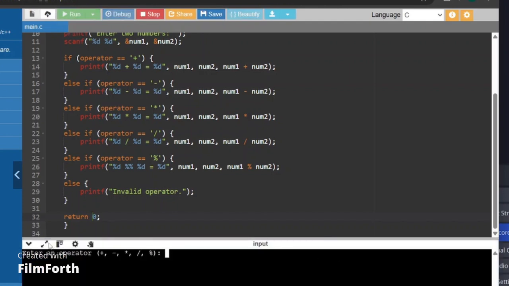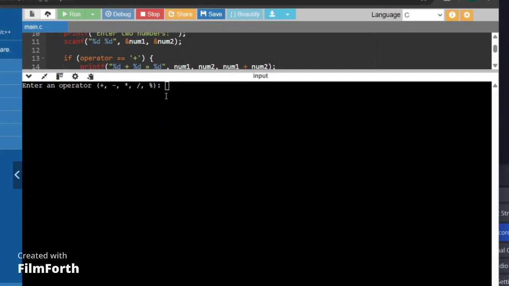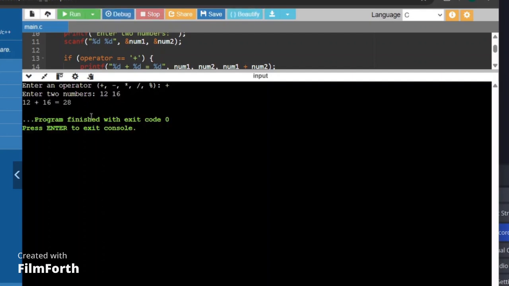Here we run the program. We have to enter any one of the operators. Let us enter the operator as plus. Here it asks us for two numbers. So let us take 12 and 16. Enter. The result is 28. So it takes the two numbers and the sum of the two numbers is 28.